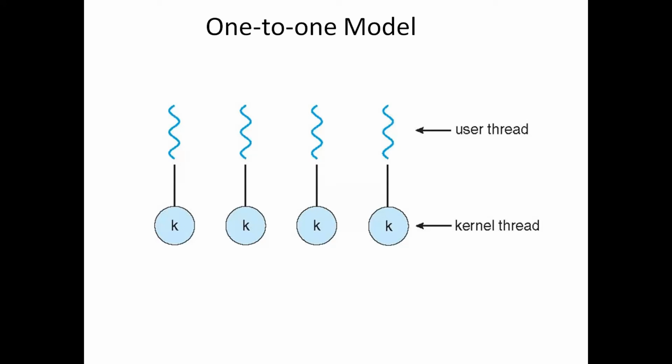Understood, right? In this one-to-one model there is also a drawback: creating a user thread requires creating the corresponding kernel thread. For every user thread, we need to create a kernel thread. Whereas in many-to-one, for multiple user threads, only one kernel thread is enough.